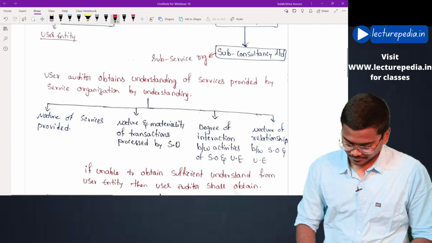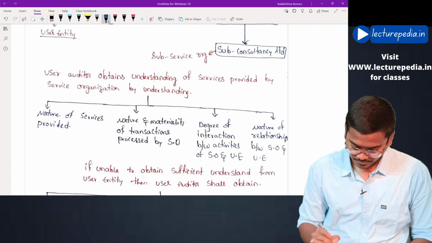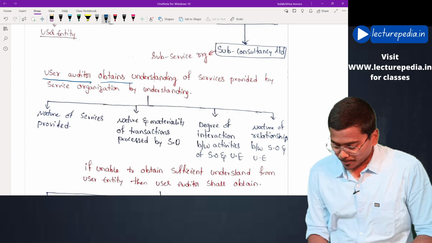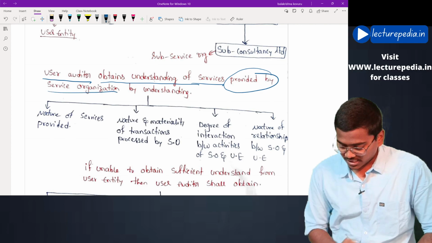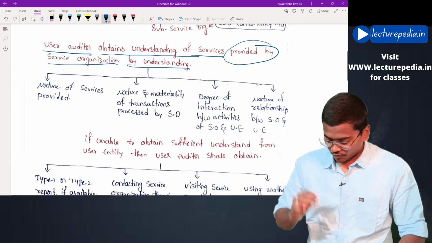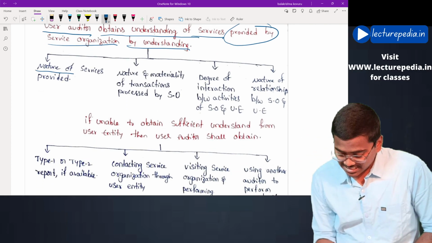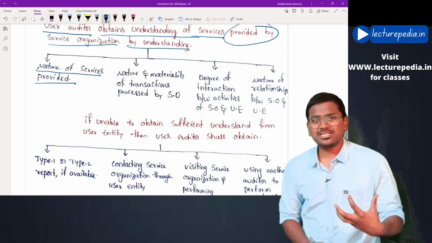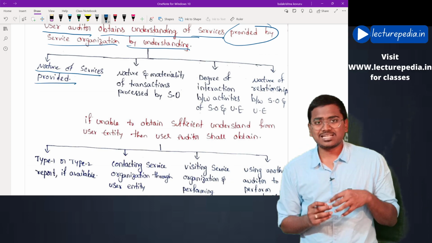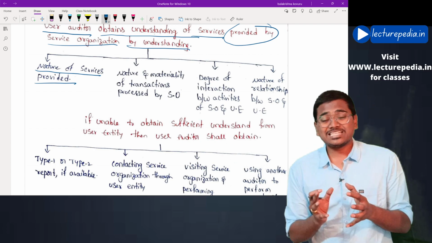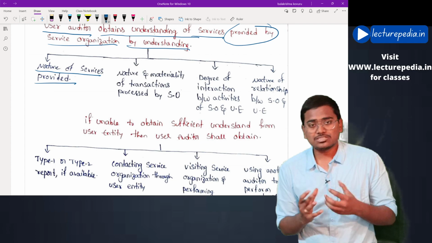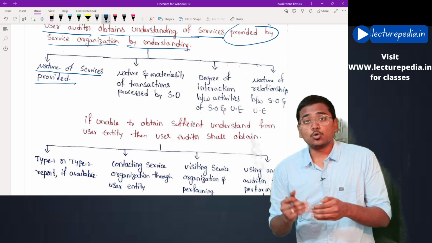The user auditor obtains an understanding of services provided by the service organization by understanding the following: the nature of services that have been outsourced. The auditor will try to obtain an understanding of what is the nature of the transactions, or what is the nature of the services that have been outsourced.